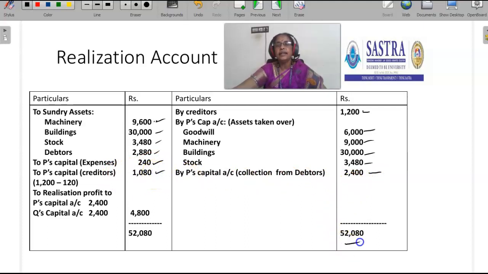So the total of the credit side is 52,080. If we deduct from 52,080 the 9,600, 30,000, 3,480, 2,880, 240 and 1,080, the difference amount is 4,800. That is nothing but the realization profit. That should be transferred to P and Q capital accounts. They are equal partners, and so 4,800 should be distributed: P 2,400 and Q 2,400.